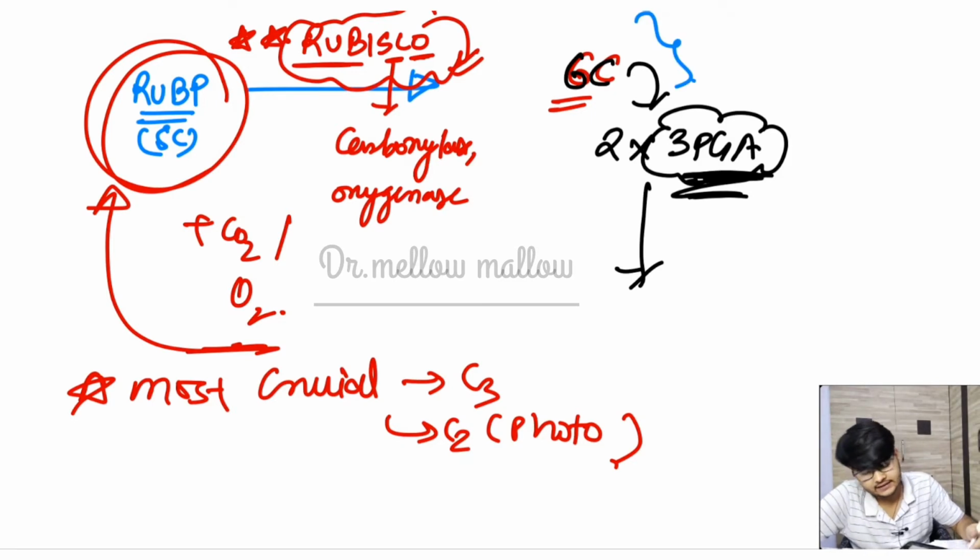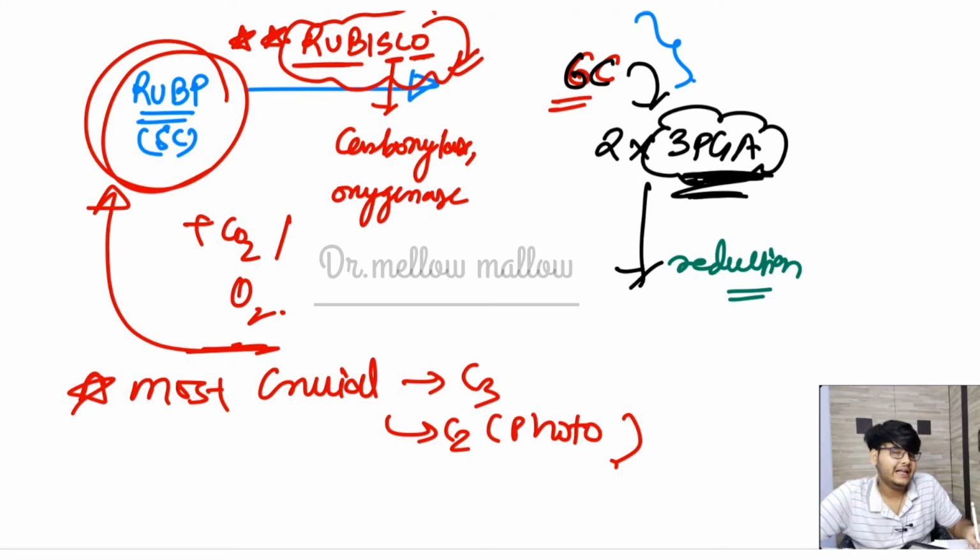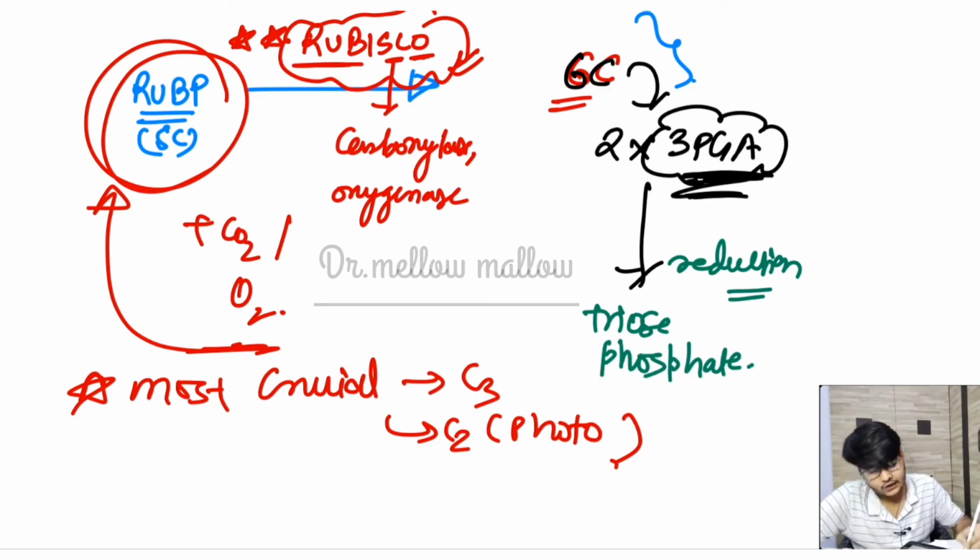Now the next step that happens is reduction, and in that step we are converting that acidic part into the aldehyde part. So in the reduction we are making triose phosphate. Triose, whether ketose or aldose, anything. It means that an aldehyde is forming with the help of phosphate. What we need in that reduction step is very important. In the reduction step we need some H, which must come from NADPH2, and what else do we need? We need an ATP molecule.